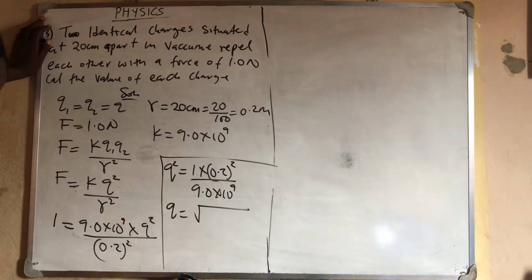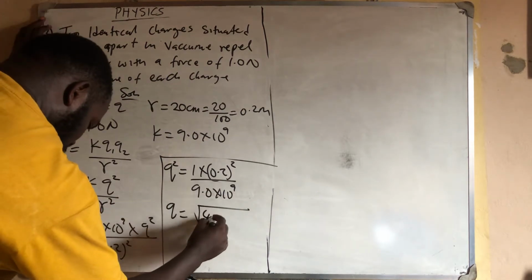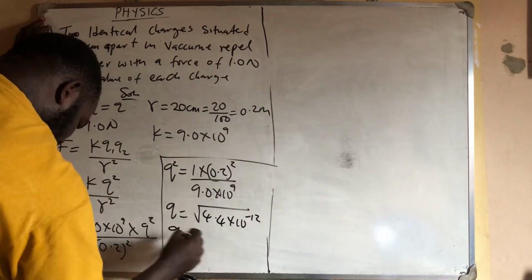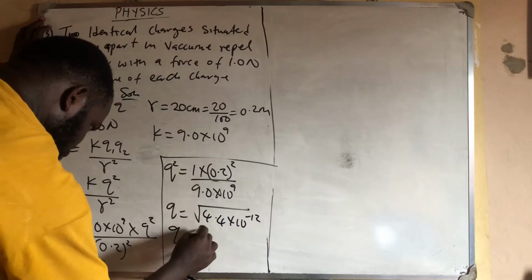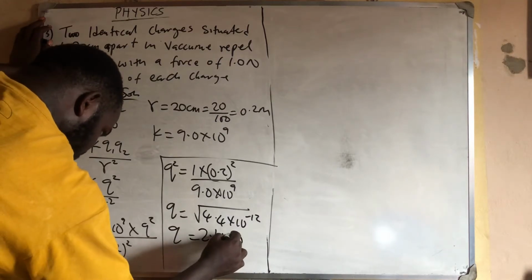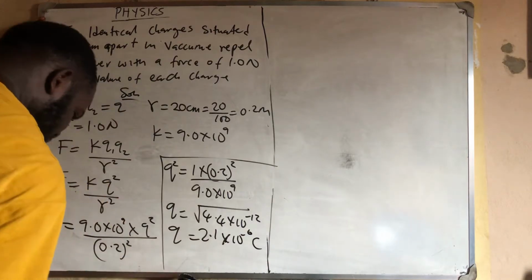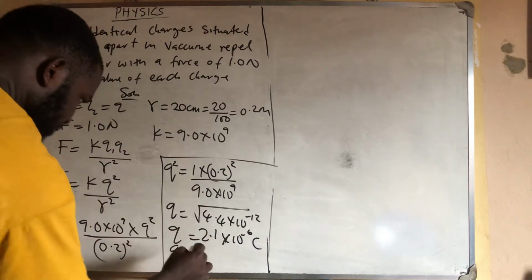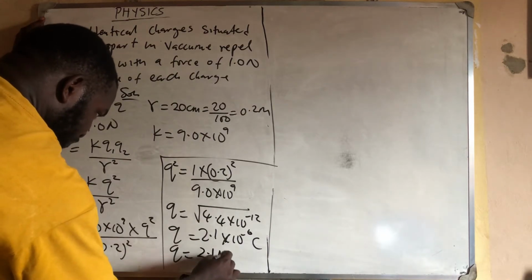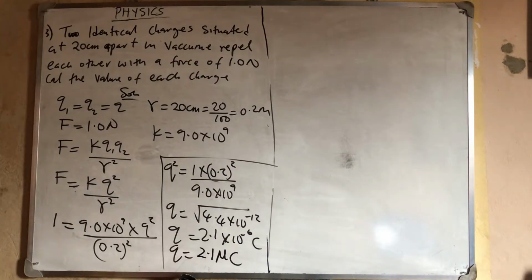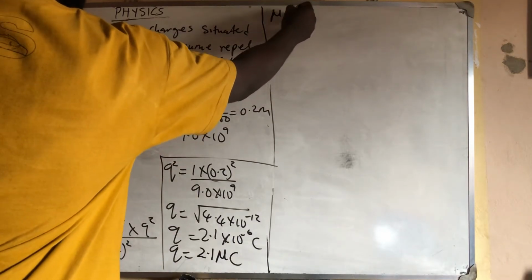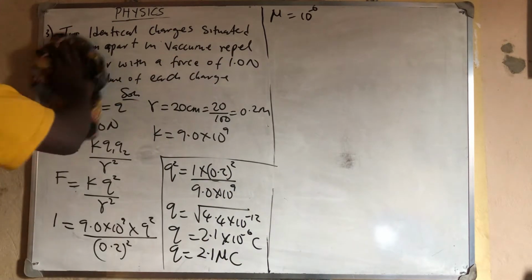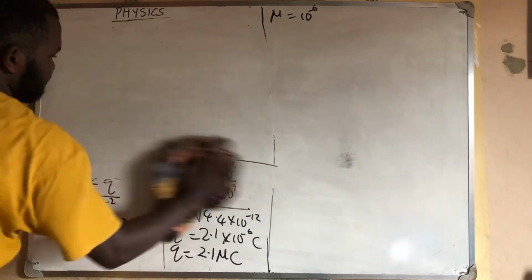So the square root of 4.4 times 10 raised to the power minus 12. If you get the square root, you now have that your Q is 2.1 times 10 raised to the power minus 6 Coulomb. Q is equal to 10 raised to the power minus 6, which means mu is 10 raised to the power minus 6. So I will have 2.1 mu Coulomb. Don't forget that this means 10 raised to the power minus 6. That is that. And it's a very simple question to solve.